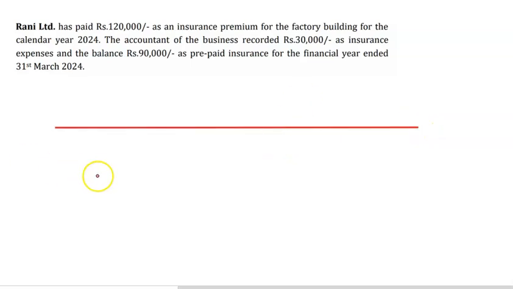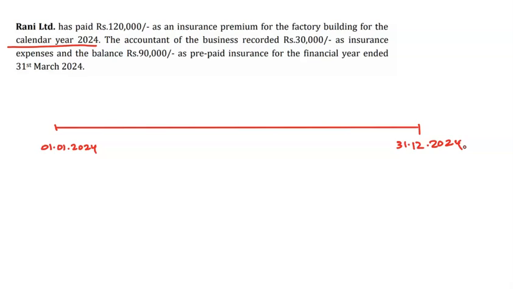In this timeline you can see they are paying for the calendar year 2024. 2024 starts from when? That is 1st January 2024. This is the calendar year. That means it starts in January and ends on 31st December 2024. So January, February, March, April, May, like that until December is the calendar year. But the accounting year is different.